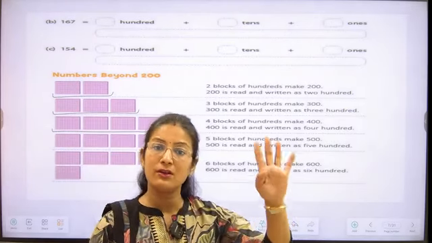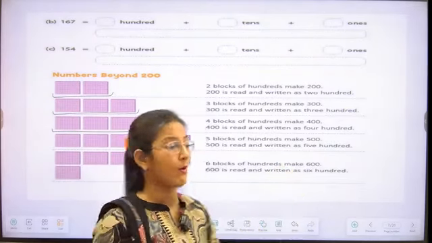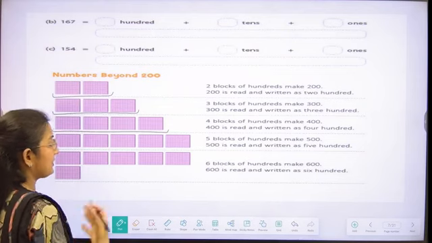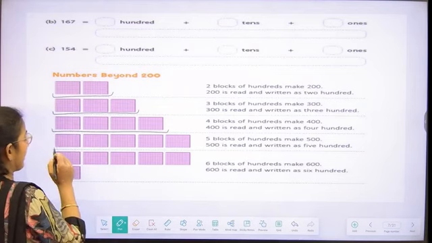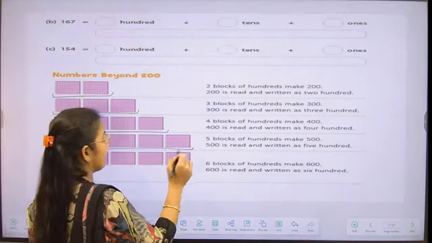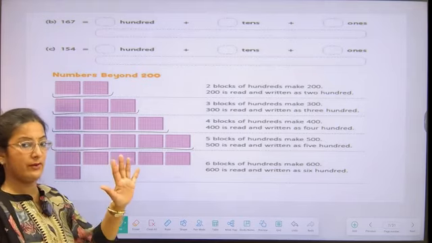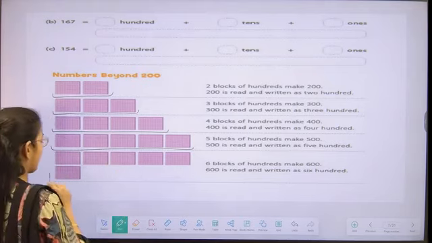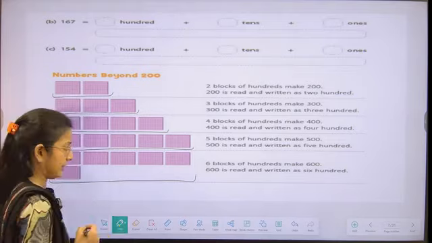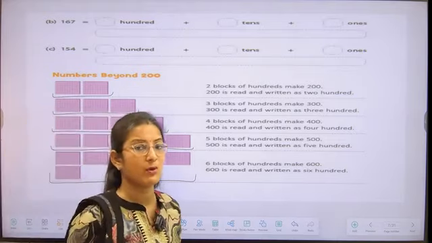We have to take 4 hundred blocks, as we can see in the picture. Similarly, for making a number of 500, we have to take 5 hundred blocks. And for making a number of 600, we have to take 6 hundred blocks, students.